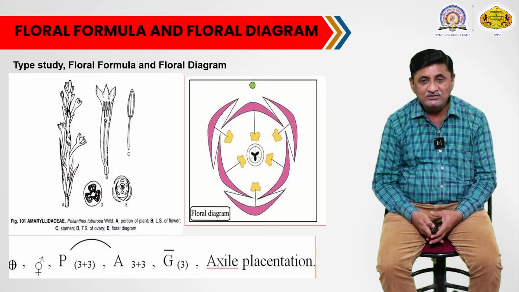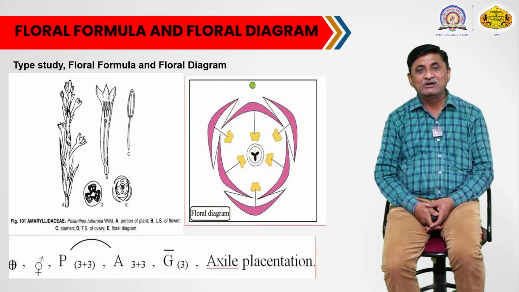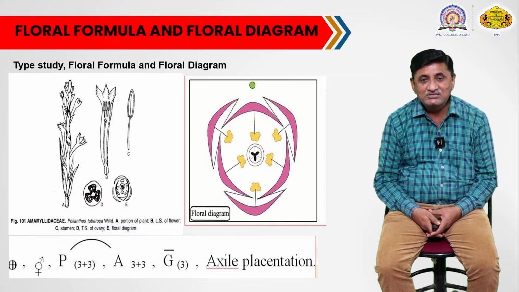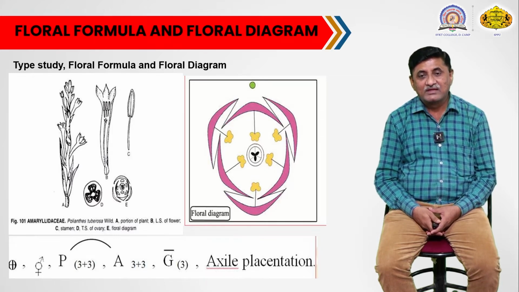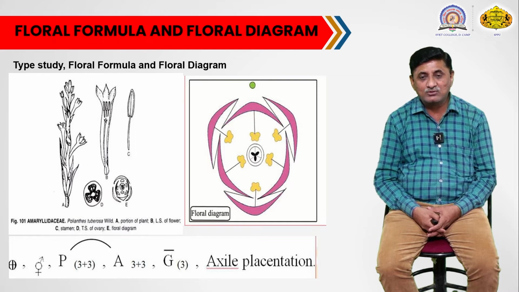Then you can see the second figure, the colored figure, showing the floral diagram. There are 2 whorls of tepals, each whorl possessing 3 segments of tepals. The first segment, then the second segment. If you will see, these tepals are united, and they are valvate, but the inner whorl is inside the outer whorl, and that's why we can see the inner lobes of the tepals present inside, and outside is the outer whorl.